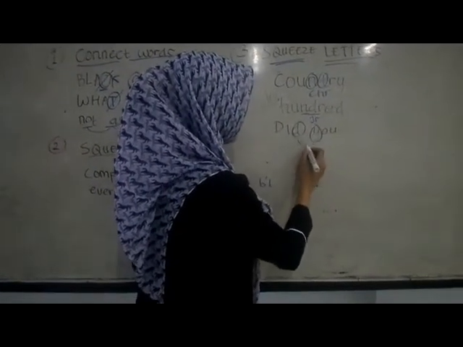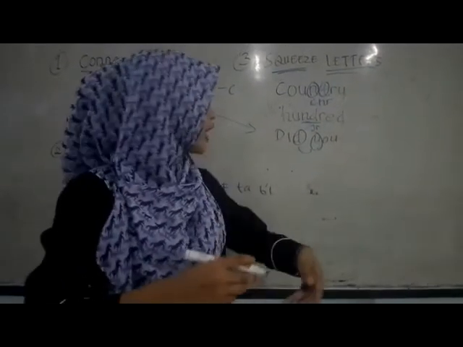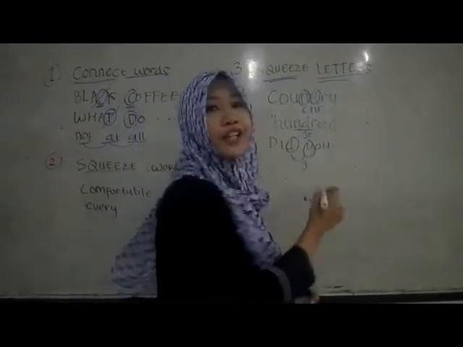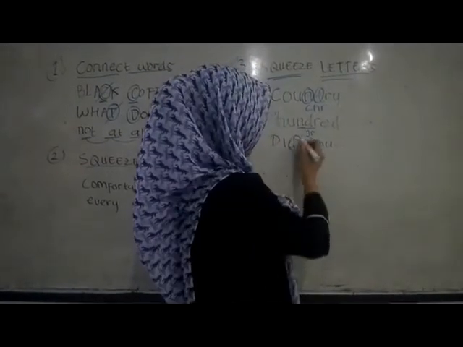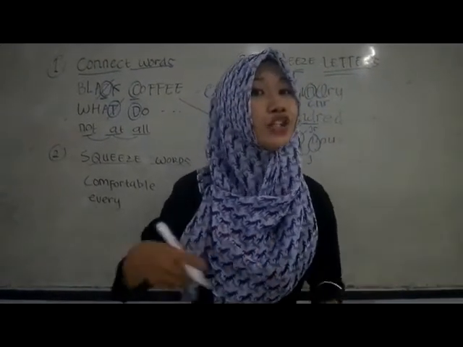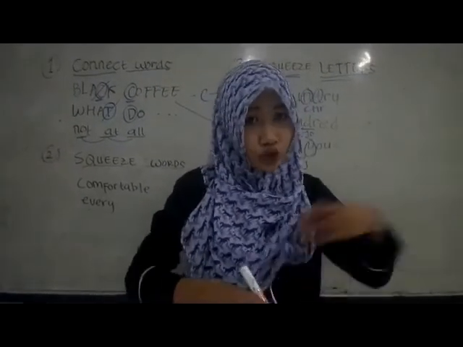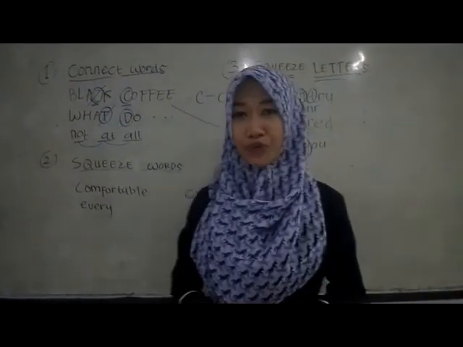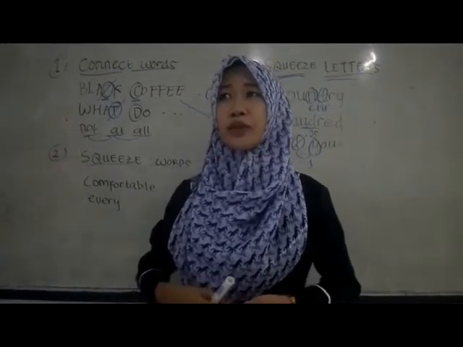D and Y. If D and Y, this is like the connect words. If D and Y meet, the native speaker says it like J. So the native speaker says "did you". You can drop the first one and you can say "did you". What did you do? Okay, like this.